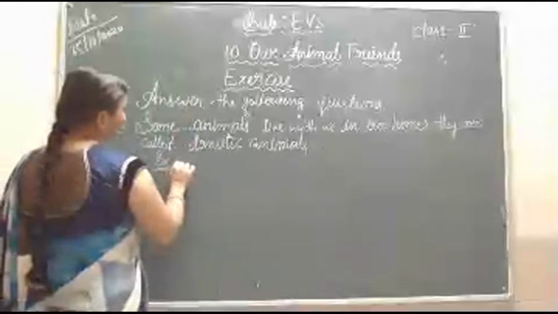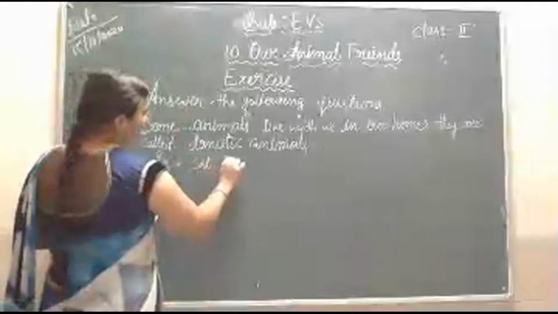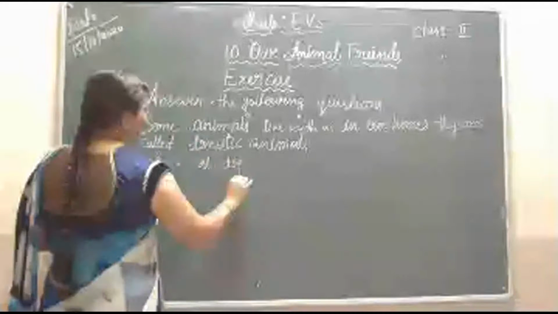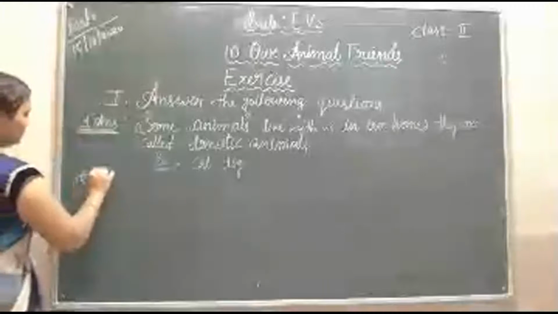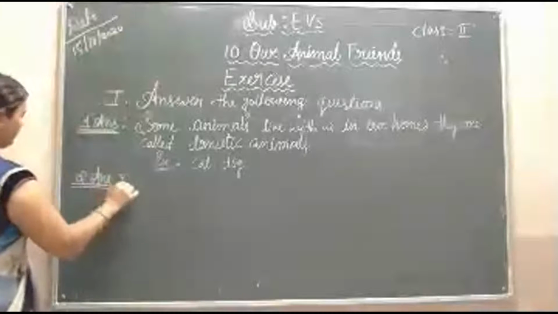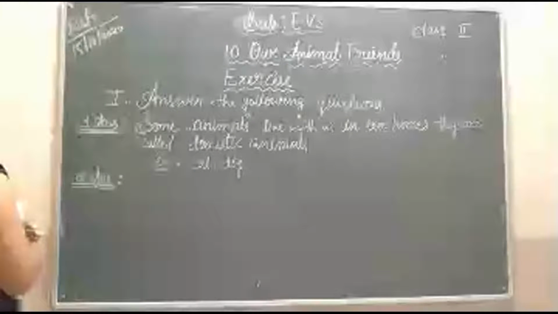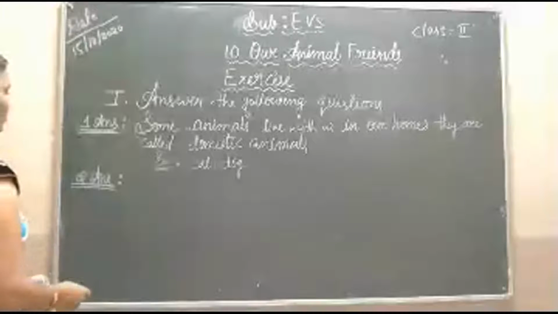What are the examples of domestic animals? Cat, dog are examples. Next, second one. How does a horse help us?